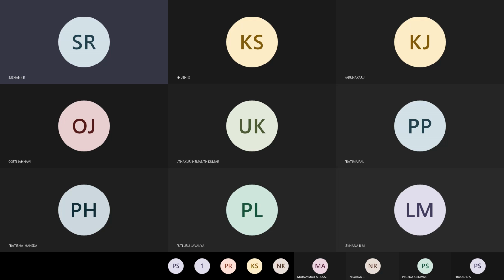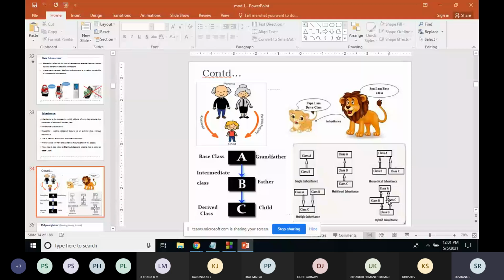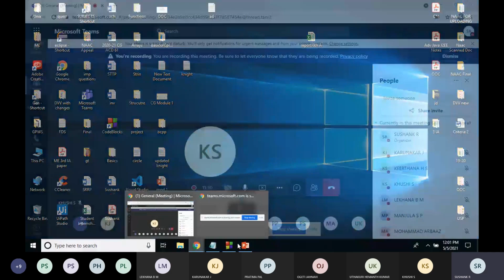So what I was talking about is hybrid inheritance. See, for inheritance, I've explained in the class, and I've also given an example. I've shown the demo for each of the 4 inheritances. But for the fifth one, hybrid inheritance, I told you people to implement that. But since I'm not getting any response from the class, I'll just give you a skeleton or an overview of this hybrid inheritance. You people have to implement that. Is it clear? So how to implement this?